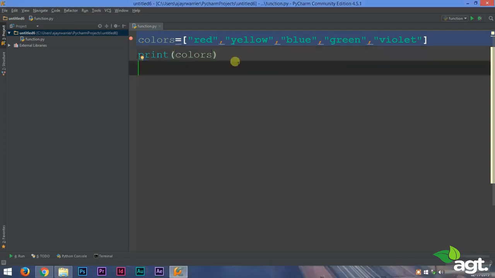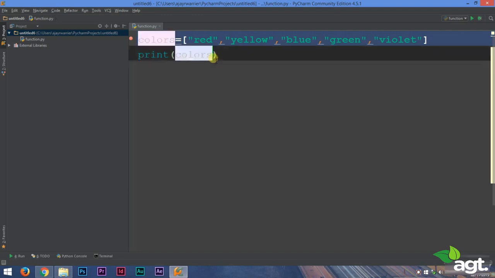Welcome back everyone. Now in this lecture we are going to learn more about list. In our previous lecture we learned how to make a list. To make a list we type the name of the list equal to open square brackets and type in the elements of the list separated by a comma. We have already made a list of colors and we have 5 colors inside it. Very cool. Now the best part about the list is that you can access each element by using the same list name. So this helps in reducing code size. We talked about all that in our previous lecture. Now in this lecture we will talk about how to access each element of a list.